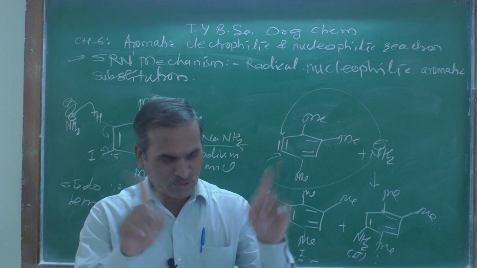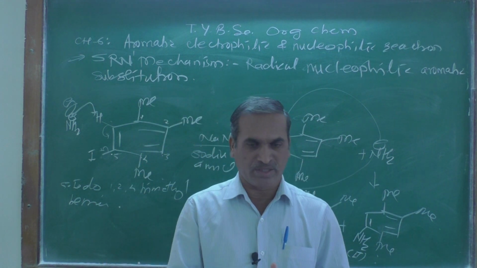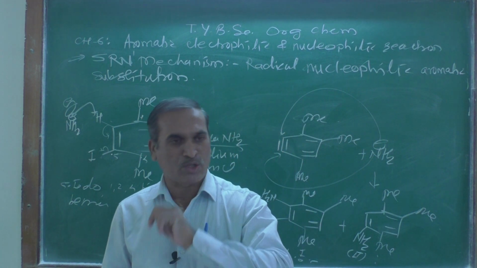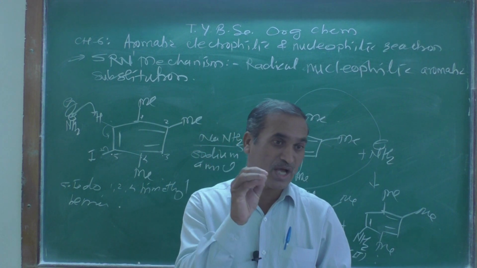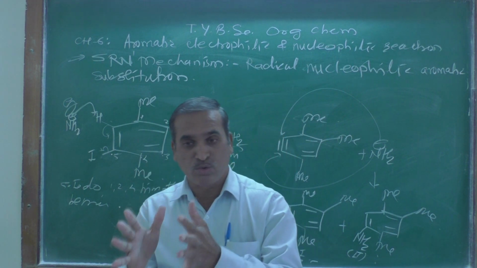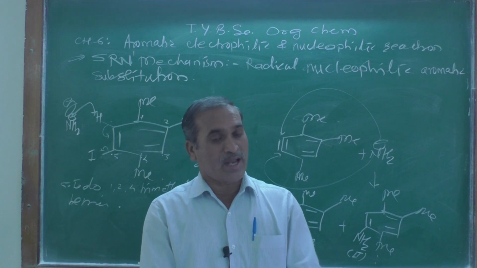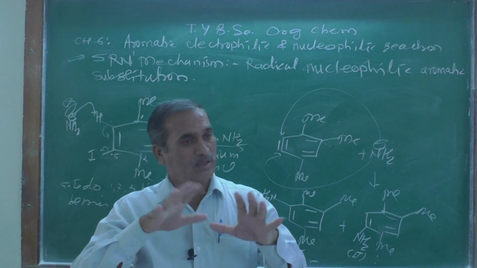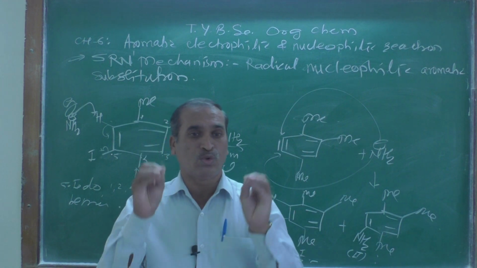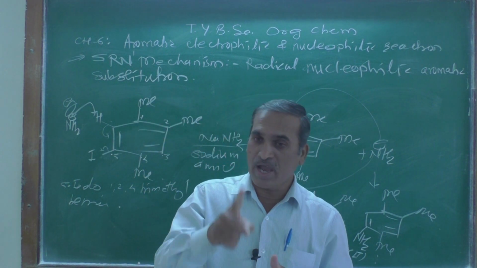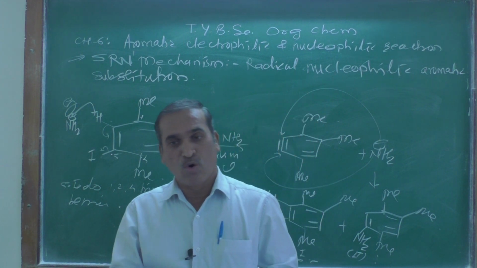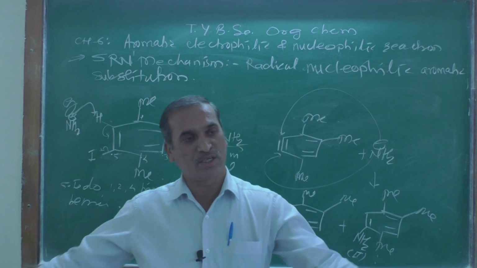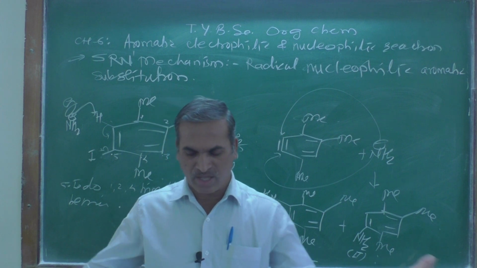meta-dinitrobenzene. Why? As we know the structure of nitrobenzene, it is a monosubstituted benzene. Look at the nitrobenzene. What is the nature of that nitro group? Here the nitro group acts as an electron withdrawing group, and by knowing the resonating structures, we know that the 2 positions are deactivated due to this nitro group. Only the position sufficient to attack the electrophile remains as meta, and that's why it gives the meta product, and that's it. That is the answer.